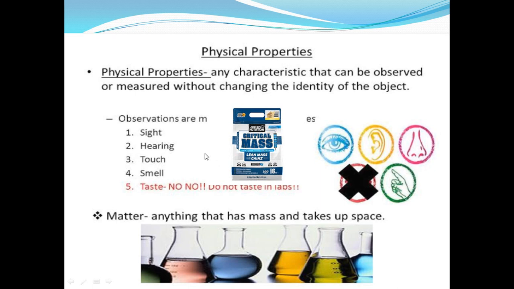These characters of the matter that can be observed or measured, like the boiling and melting point, and also the volume, which can be measured by the ruler, and the mass, which can be measured by the two pan balance, are called physical properties.